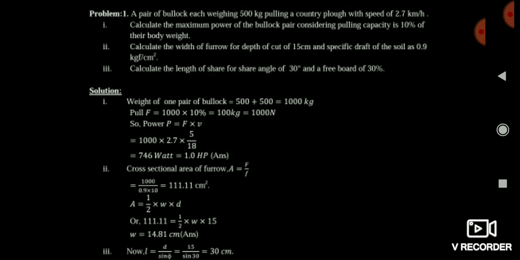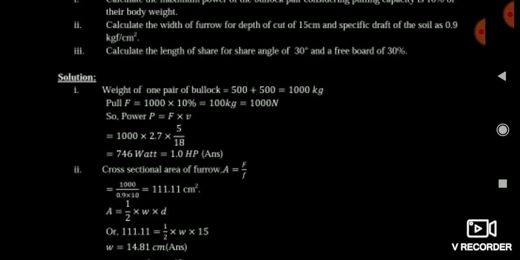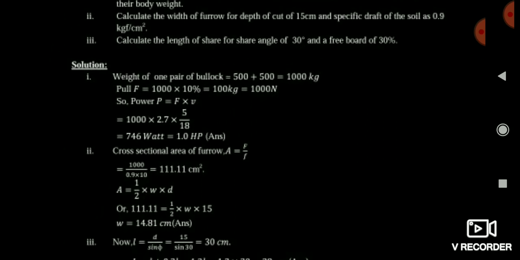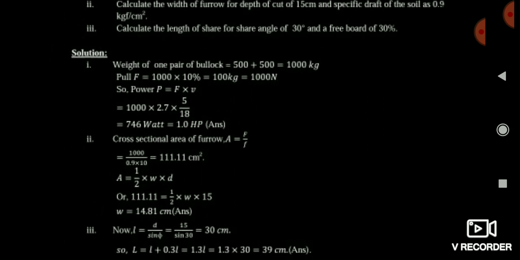So the first thing you should do, convert it into Newton, means Newton per centimeter square. Multiply it by 9.81 or by 10 also. Here I have multiplied by 10, but for the best answer, you can multiply by 9.81 so that you can get the exact answer.